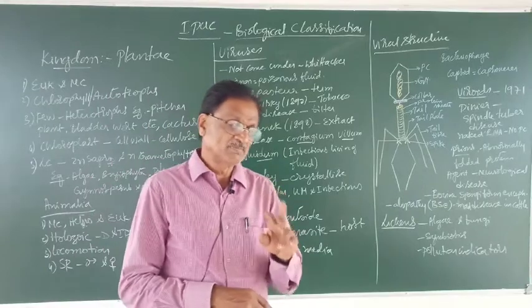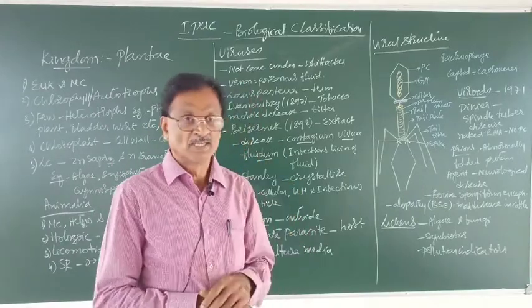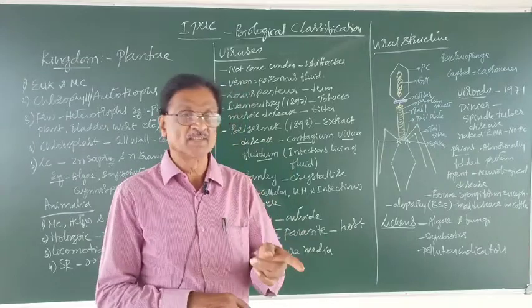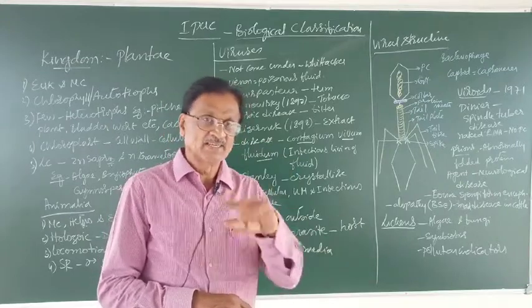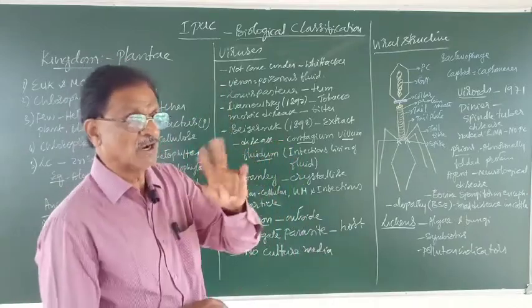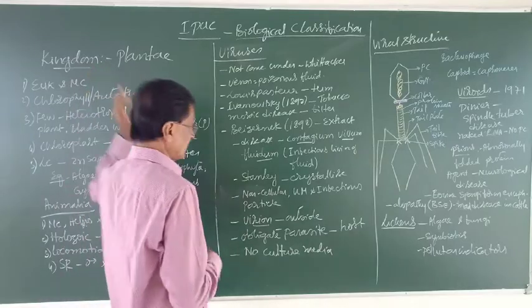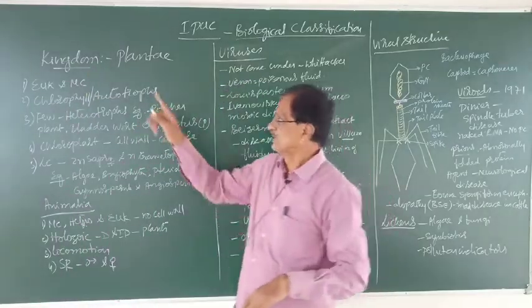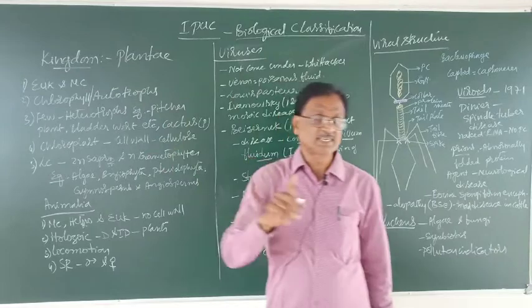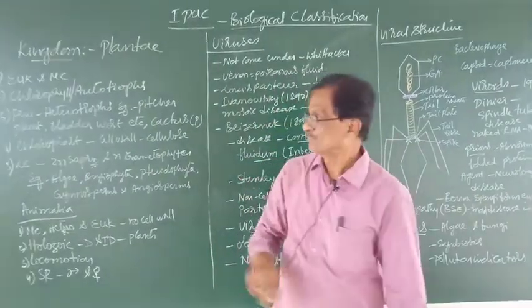Now let us take up the other two kingdoms in brief, because they will be explained later in detail. Now only a clue is given regarding the rest of the two kingdoms. One is the kingdom Plantae. The term itself indicates it includes the higher plants.